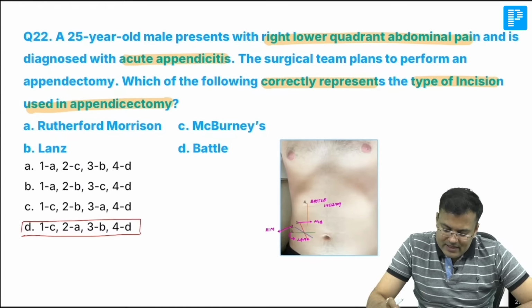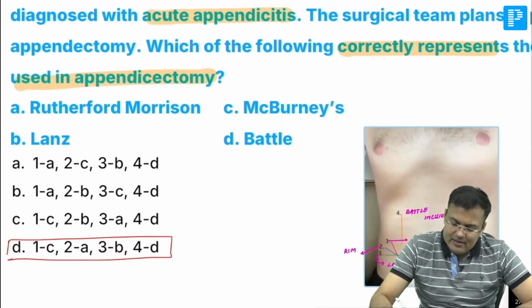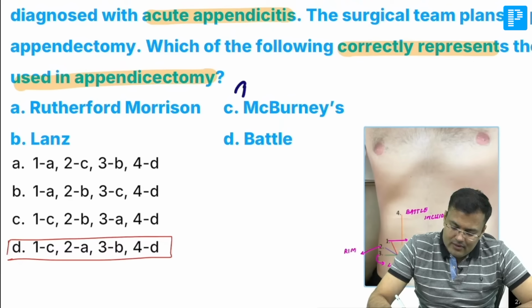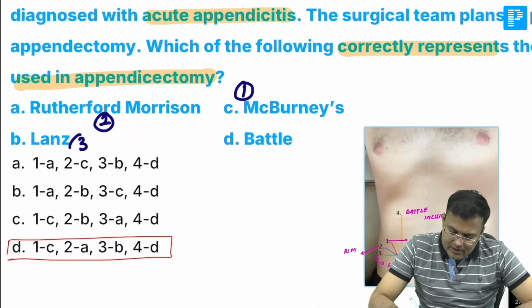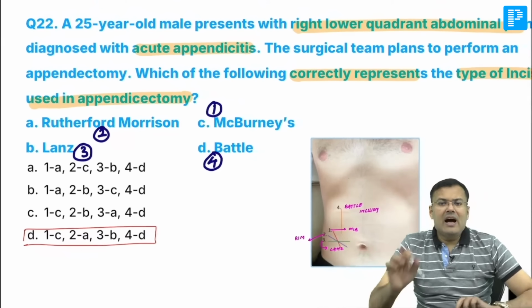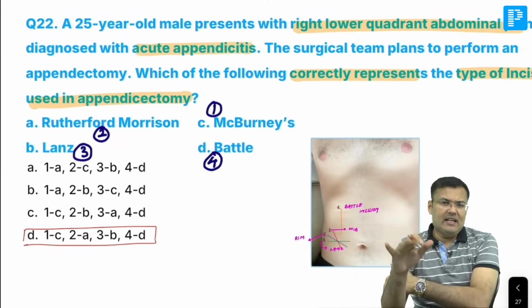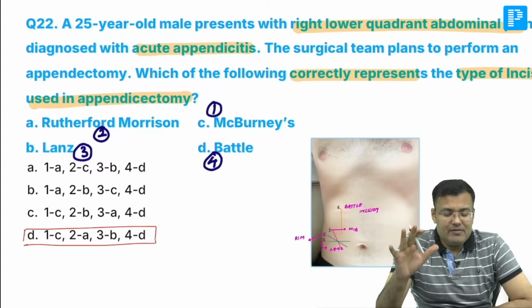So can you tell me what is number 1? We discussed. Yes, number 1. Number 1 is C, McBurney's. What is number 2? Number 2 is Rutherford-Morrison incision, A. Number 3, that is Lange. And what is number 4? Is Battle. Clear? It's Battle. So what is the correct answer? Option D. Nowadays incision is asked quite often, and let me tell you the incisions, abdominal incisions, very very easy